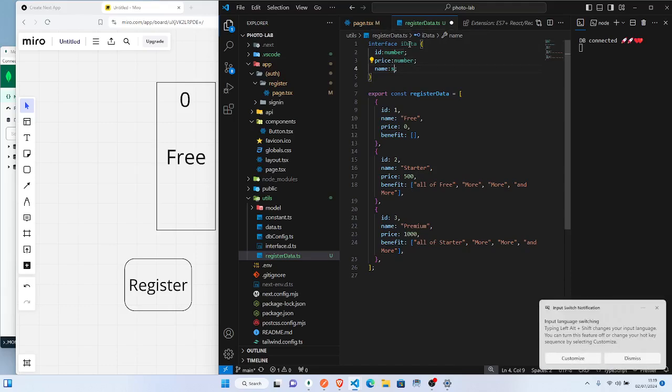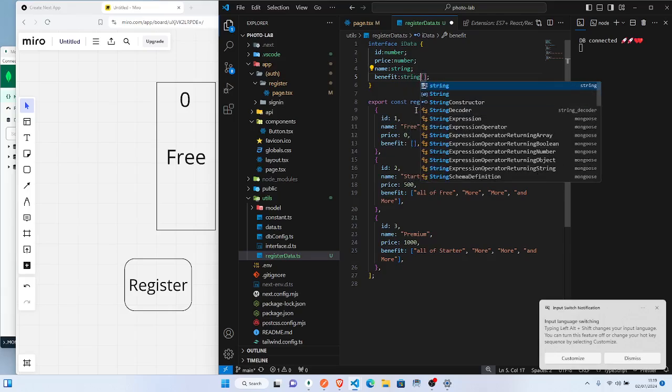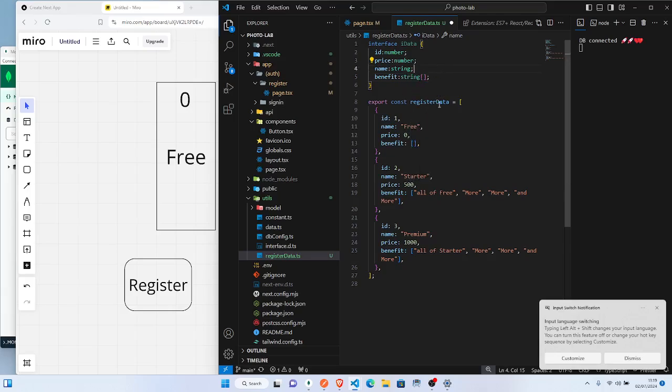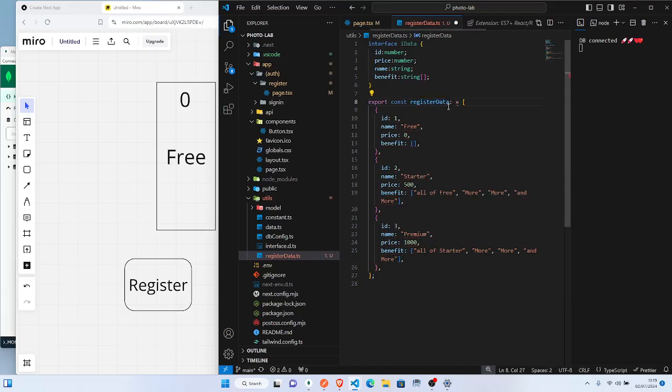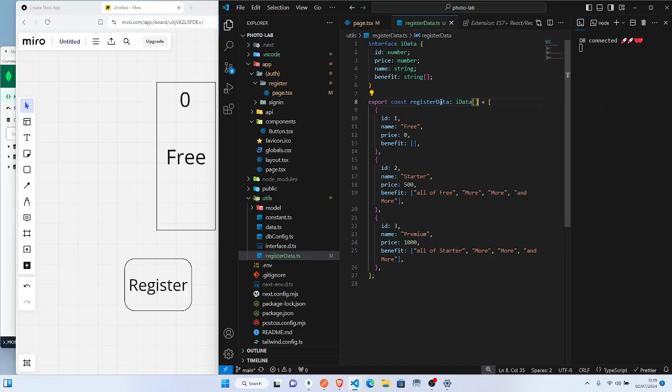Name na name na string, and lastly we get benefits. Okay, so benefits na array. Okay, and this array na string array. So string array. Okay, so inside there I will say IData array. Okay, good.